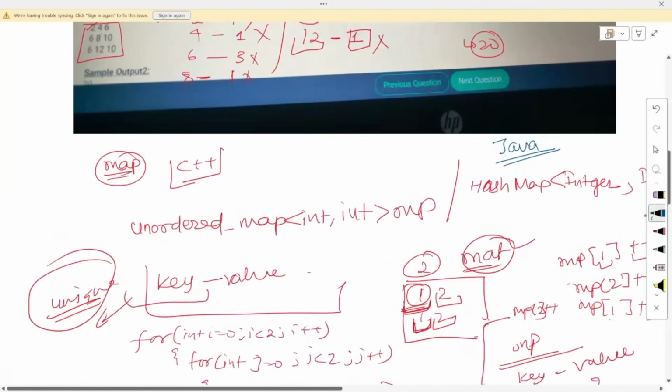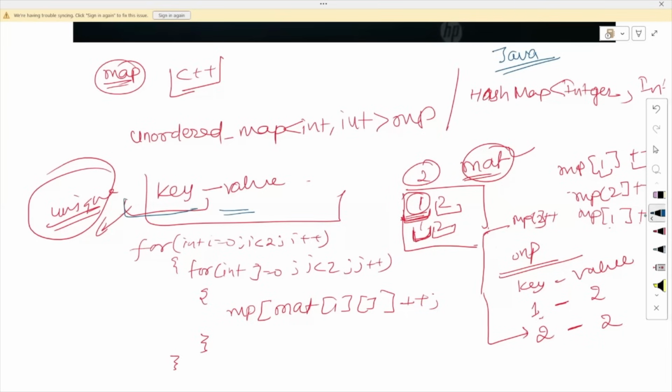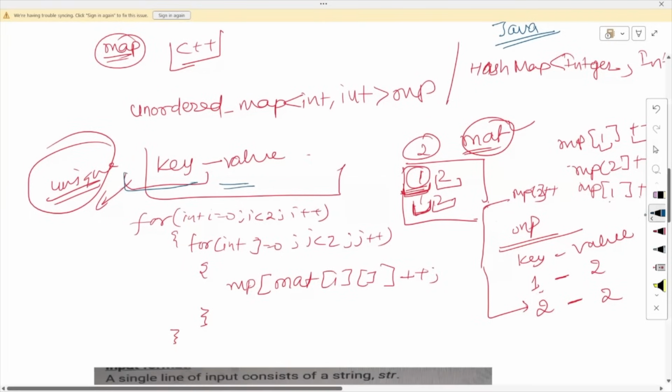Now what actually is a map? A map is a key-value pair where the key has a unique property. That key will be only unique. That means there is no duplicate element of the key found in the map. Now, how will this map work for us to find the frequency of the element?